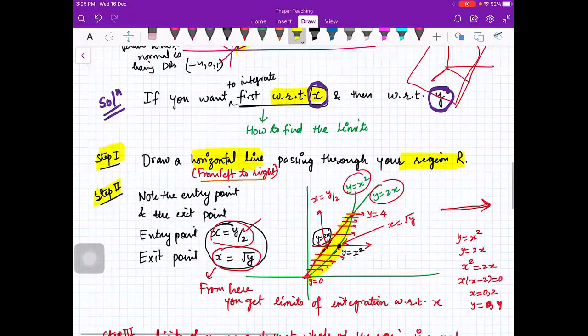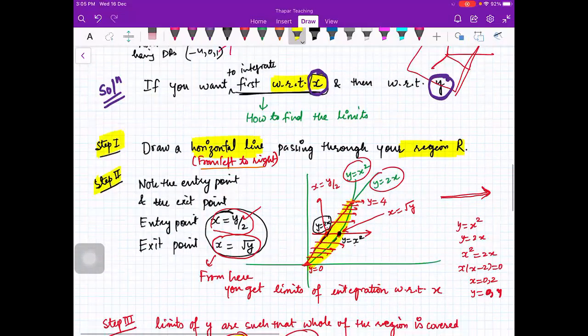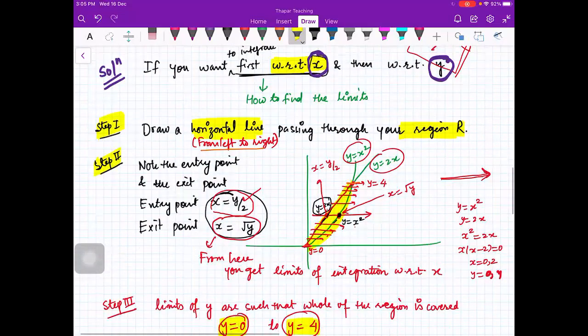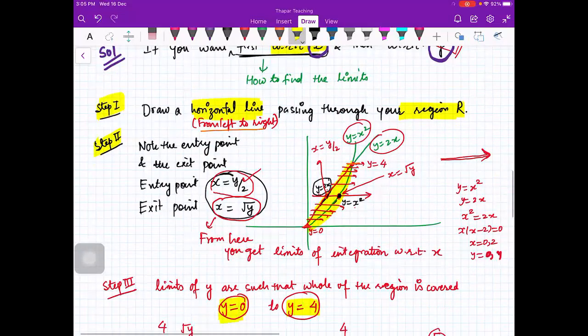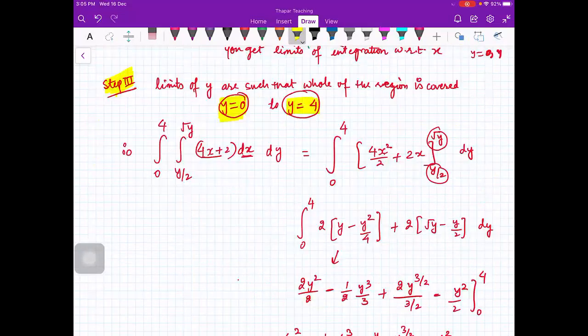Ma'am, while integrating, do we have to put the upper limit minus the lower limit in the variable itself, or do we have to use the upper limit first in the entire expression and then subtract the lower limit? It's one and the same thing, beta. I can first put 4 everywhere, minus 0 everywhere, or in each term I can put the upper limit minus lower limit. You will get the same answer. It's your choice. Okay, ma'am.